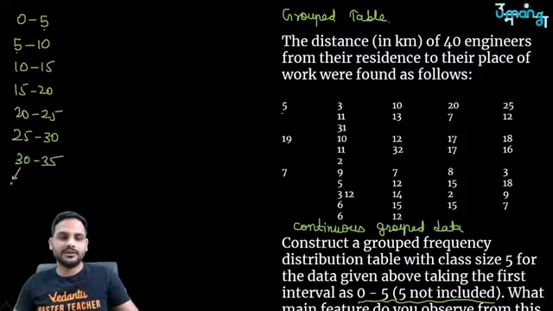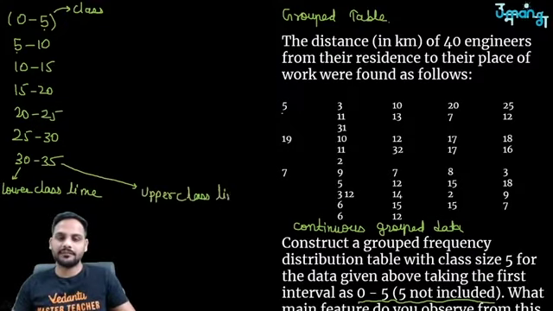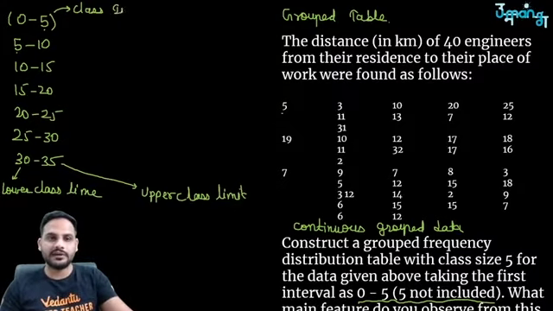Remember, this value is called the lower class limit. All these groups are called classes. This is the lower class limit. This 35 will be called the upper class limit. And these groups are called class intervals, class or class interval.